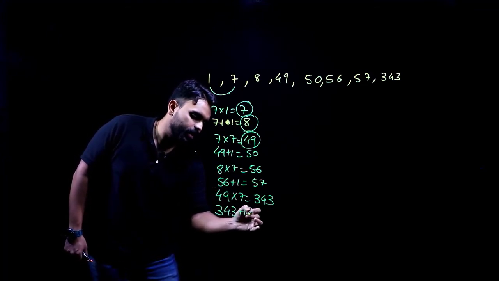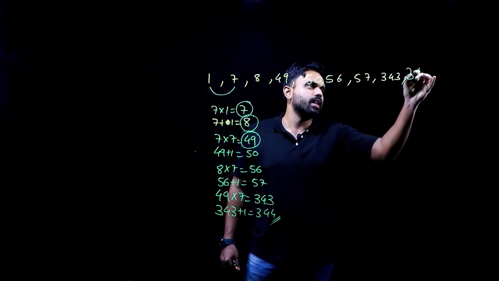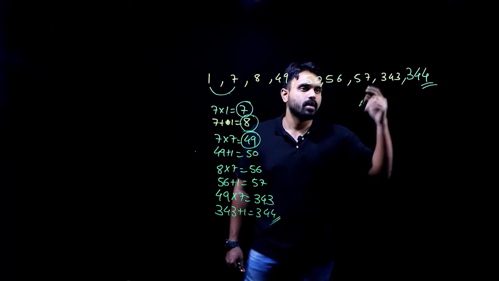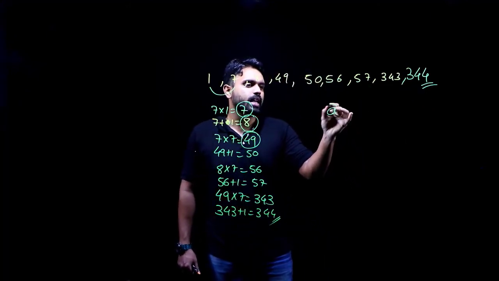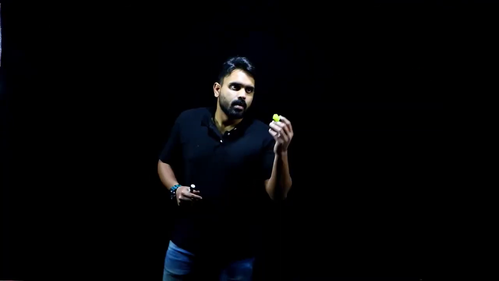343 plus 1 gives me 344. The missing number here is 344. Now, do we have it in the options? Option A, 343, which is right. Let's go with the next question.